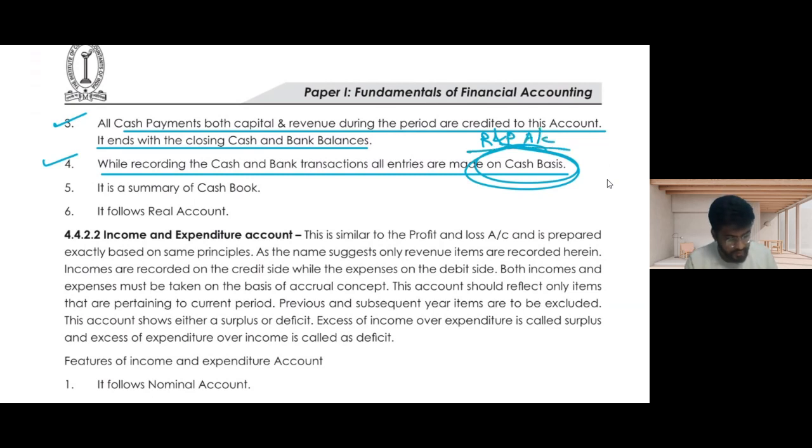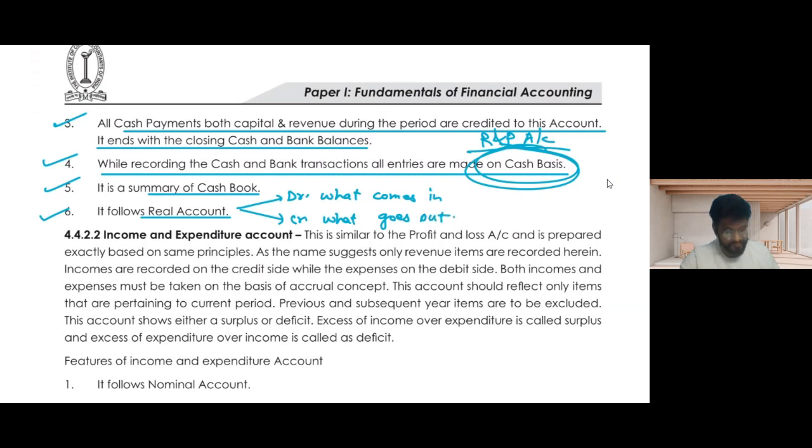It is the summary of a cash book, and it follows a real account, because cash is an asset, and an asset is a real account, not a nominal or personal account. So debit what comes in and credit what goes out.